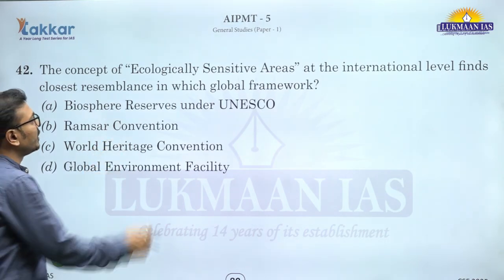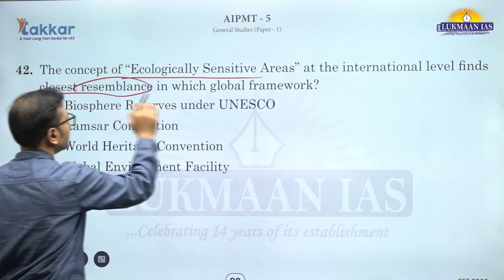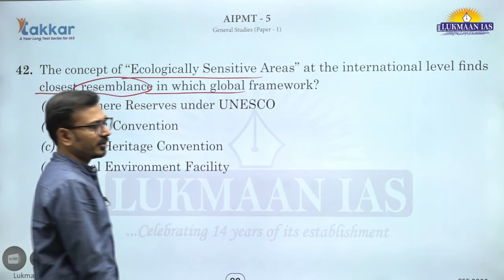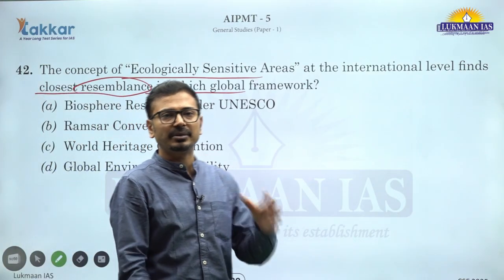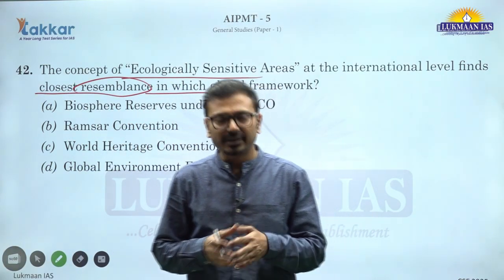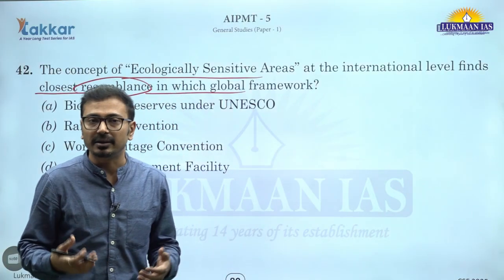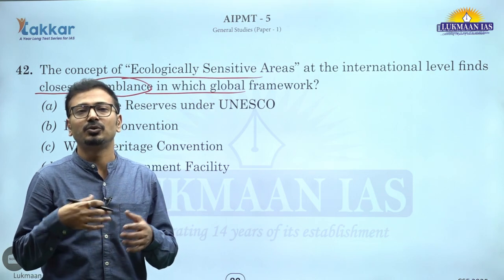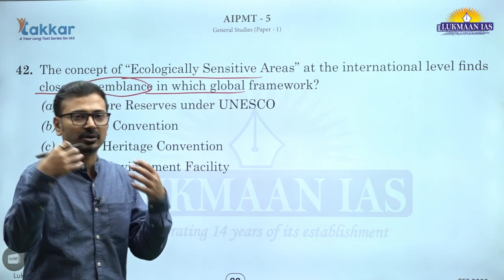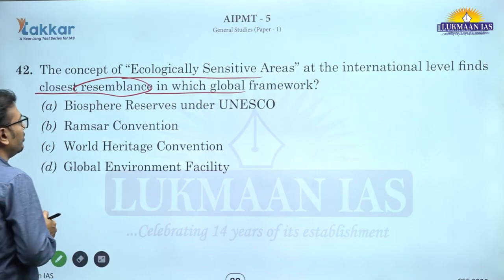All right, then okay, so concept of ecologically sensitive areas at the international level find closest resemblance in which of the following global frameworks? So yes, ecologically sensitive areas, तो हम वहाँ पर देखते हैं कि ecological sensitive areas में एक तो biodiversity होती है and basically that is more threatened, so we need to protect it. Along with that we need to conserve it through some kind of community participation, or we can say that sustainable practices. तो ऐसा कहाँ पर देखने को मिलता है?